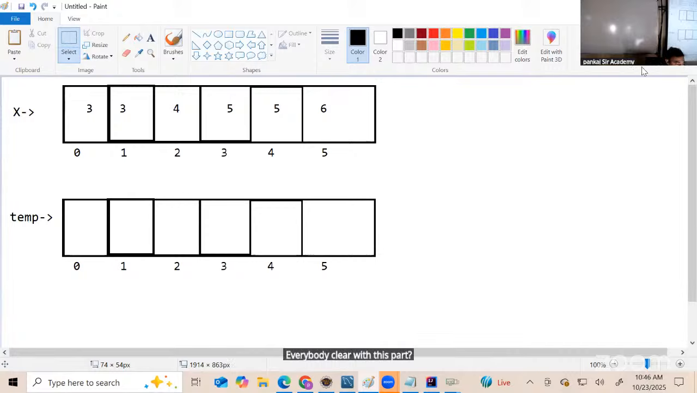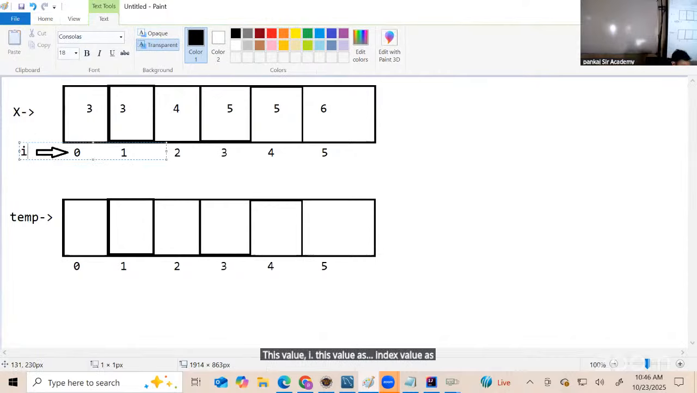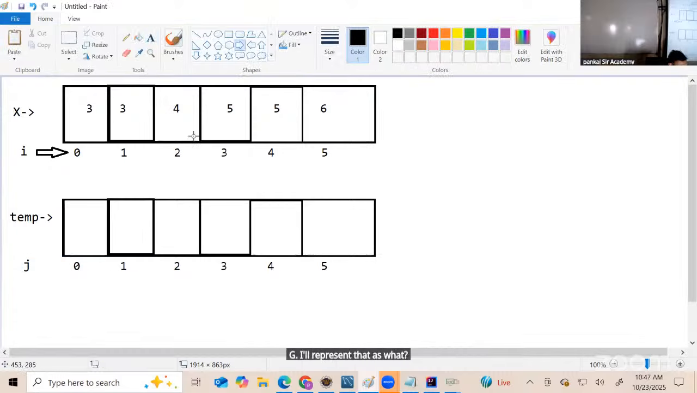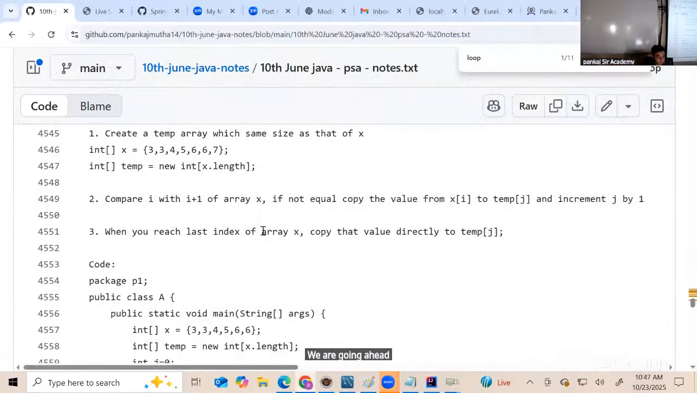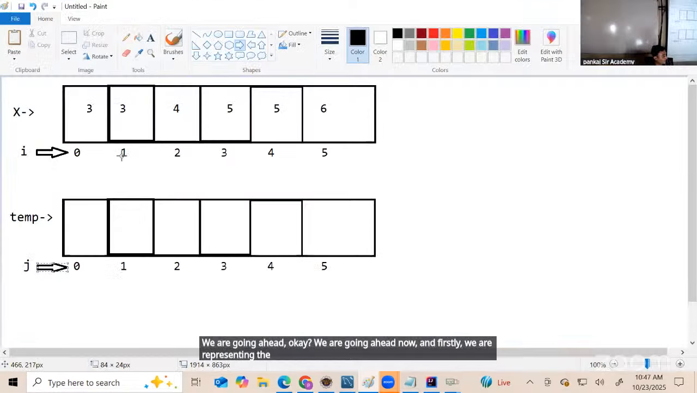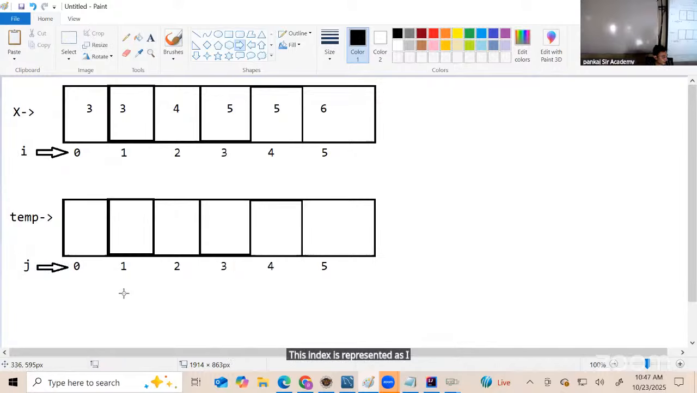Second step. Now I will represent this index value as I. And this particular index I will represent that as J. I'll represent that as what? J. Are you understanding now? Everyone? Yes. Now observe here. What are we doing? We are going ahead. And firstly, we are representing the index of an array. This index is represented as I. This is represented as J. And now I'll start the comparison.